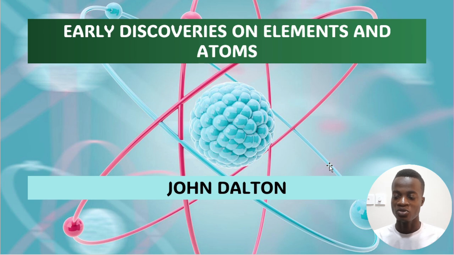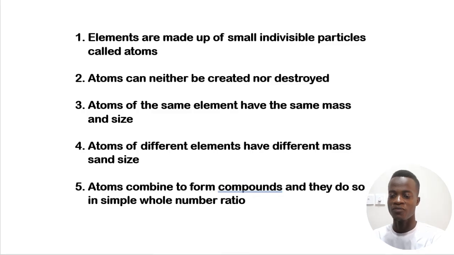But then John Dalton also came with his theory. He did not perform any experiment on this. He gave a theory, and based on his theory he came up with something which has been adopted by scientists to make deductions. But scientists are always curious. They begin to make improvements. But let's look at what John Dalton has to say. These are the components of his postulates. We are going to call them the postulates of John Dalton.